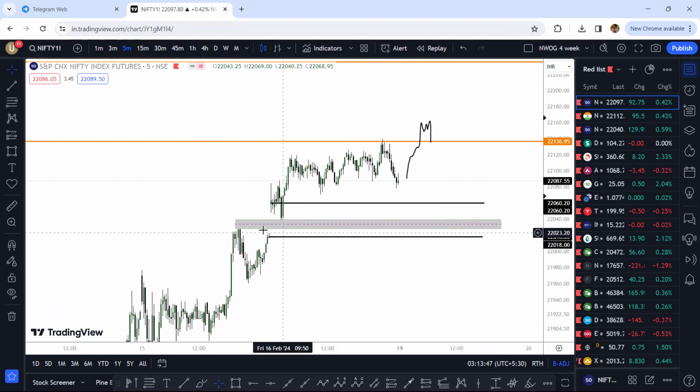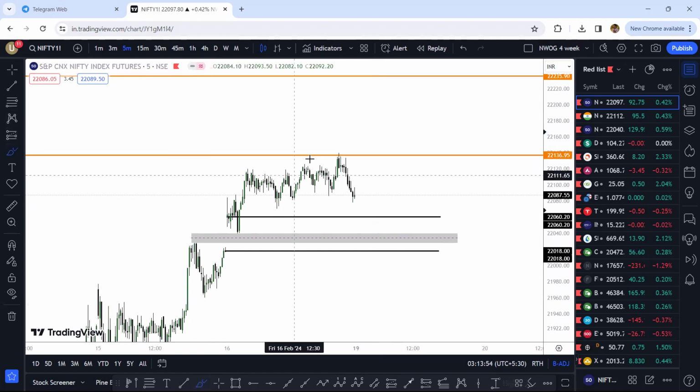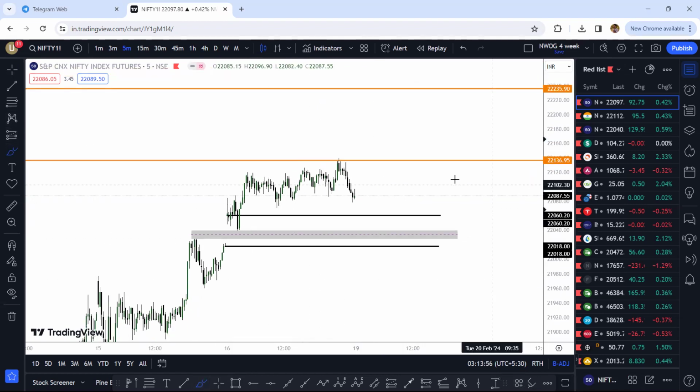This is where there is no trading. If you look here, there's no trading, no buying, no selling, and the markets only move for two reasons: liquidity and imbalance. If you can identify these things on the chart, it becomes a little easier for us to identify the next direction in the market.